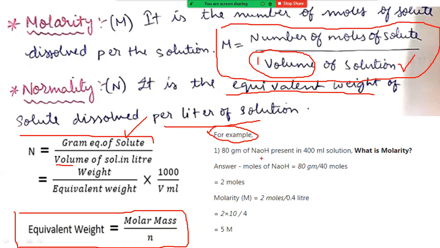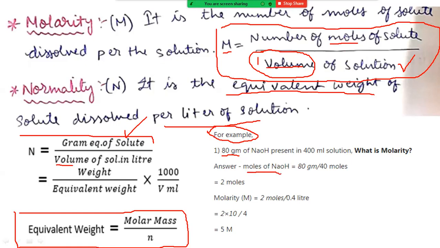Example: 80 grams of NaOH in 400 ml solution. We have added 80 grams of NaOH and dissolved it in 400 ml of solution, not in 1000 ml. Then what is the molarity of that particular solution? To calculate the molarity, we need two important things: first is moles and the second is volume, right? But here moles is not given, so we need to calculate the moles.